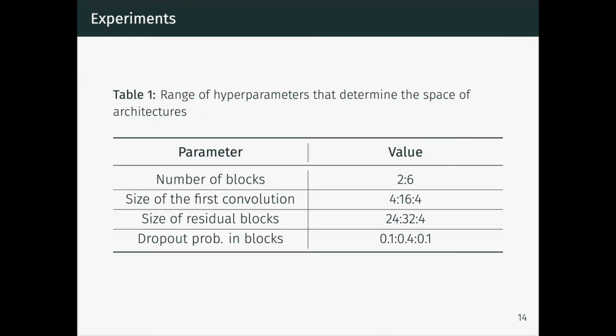This table shows the range of hyperparameters that are varied by the evolution in order to create different architectures. You can see by the number of channels of the first convolutional layer and of residual blocks that we only consider small architectures.